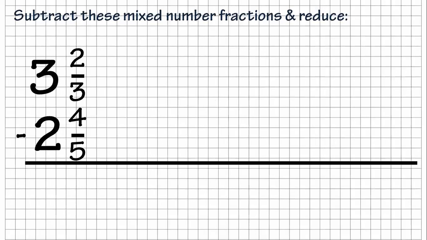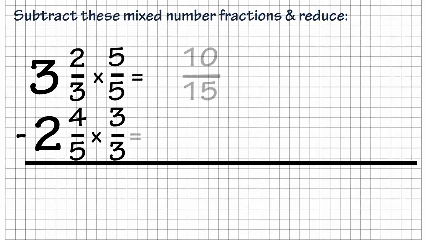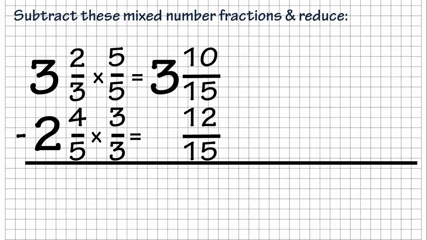You look at this one. Again, it's not a common denominator, so you're going to have to do that. Hit pause, press play when you're ready to see the answer. As you look at it now, we know that the common denominator is going to need to be 15. So I go through and make the common denominator 15. That's going to be 10/15 and 12/15. And then I bring over my 3 and 2.